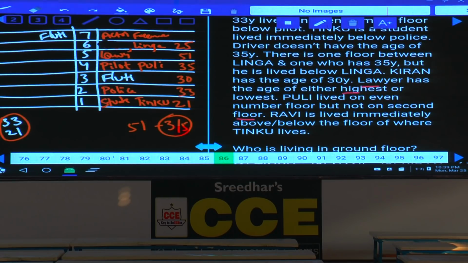Ravi lives immediately above or immediately below the floor of Tinku, as Pulley lived on an even number floor, and this person is Ravi. Done with this? Now Fema, Linga, Pulley were done. Now, one more piece of information: Kiran has the age of 30. As Kiran has the age of 30, this person is Kiran, isn't it? Then who is the person left over here? Mani is the person left over, and so Mani must be on the fifth floor.